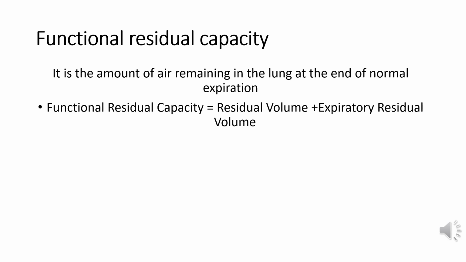Functional residual capacity. It is the amount of air remaining in the lung at the end of normal expiration. After a normal expiration, you still can expire more by expiring forcefully. When you don't do that, then that air will remain in the lung. Hence, the expiratory reserve volume and the residual volume, which gets trapped in the lung even after a forceful expiration, both together form the functional residual capacity.